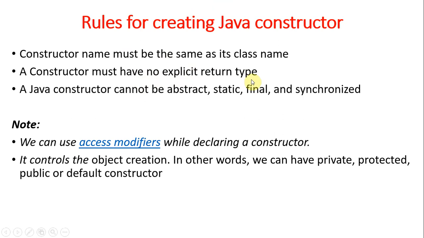That means by default it implicitly consists of a return type. We don't need to specify any return type. If it is a method, we have to specify the return type, but when it comes to the constructor, we don't need to specify any return type.